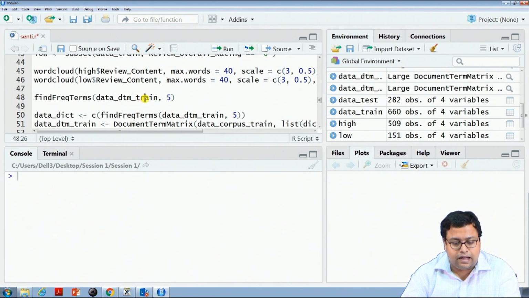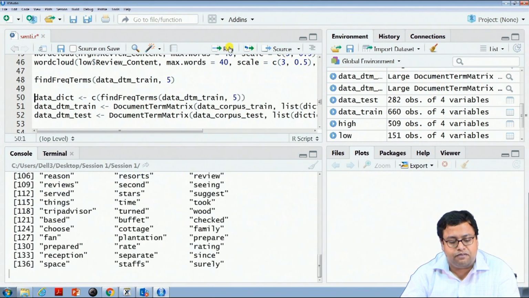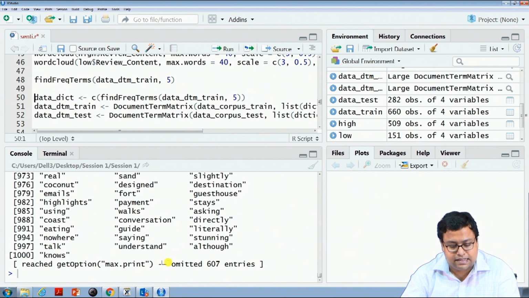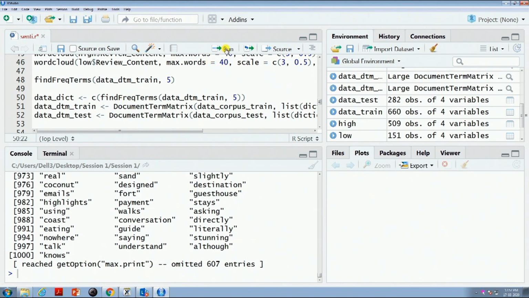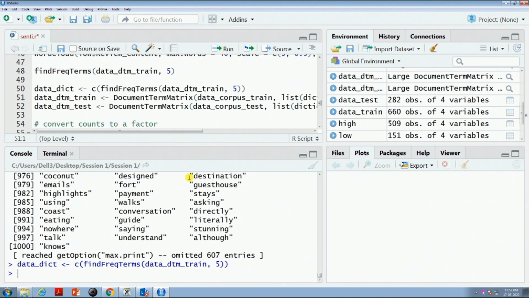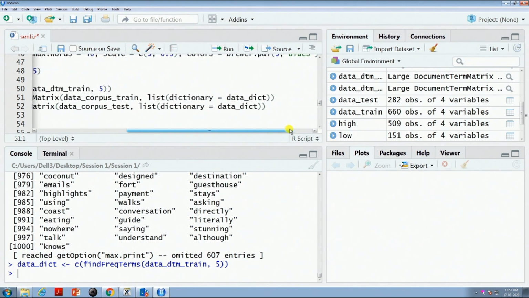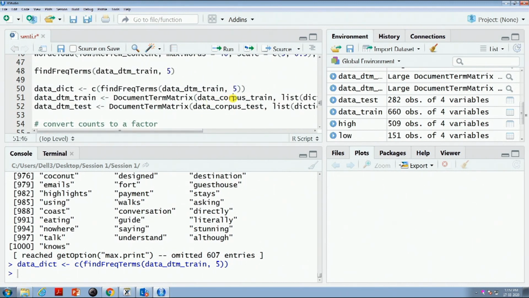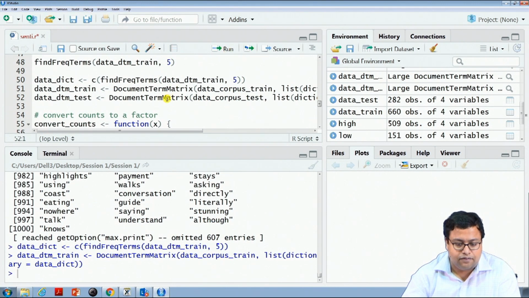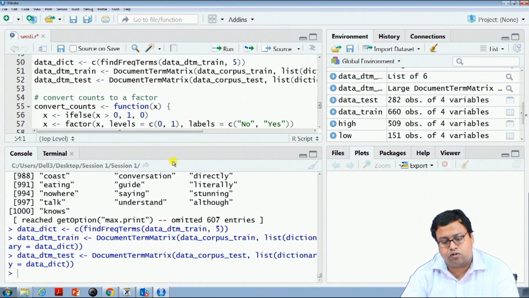Now, what will I do? I will find out the frequent terms, up to 5 frequent terms. There are 1607 entries which have occurred at least 5 times. I make a dictionary with these words, and then I will create a document term matrix only with these words, for the training data and for the testing data also. So, 2 document term matrices once more, for the training data and for the testing data, but only with these 1607 words.